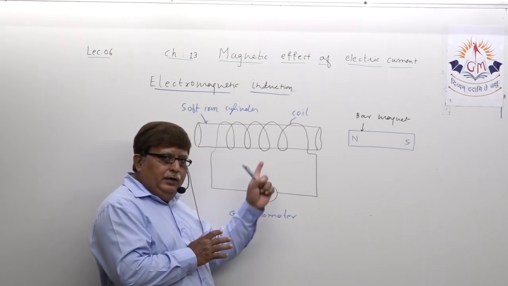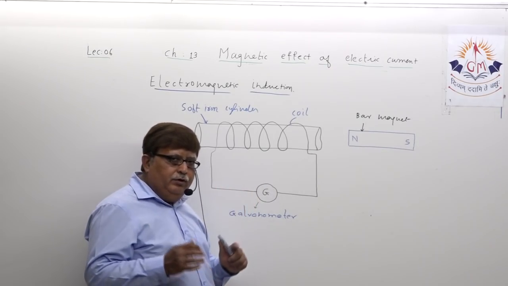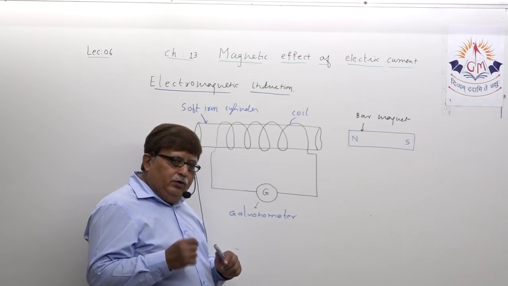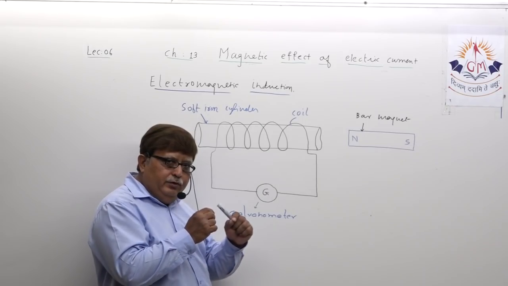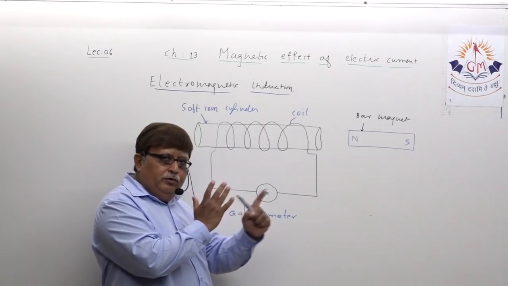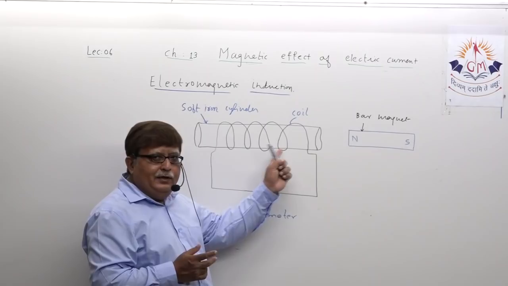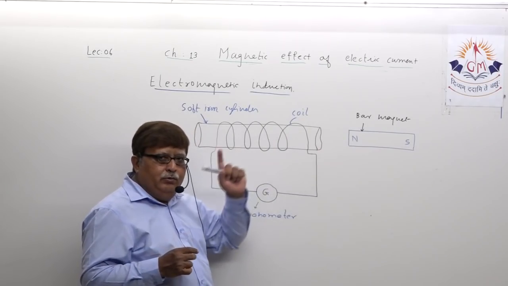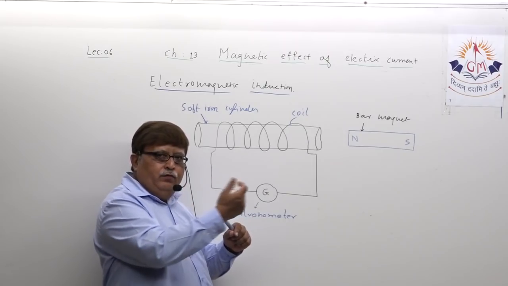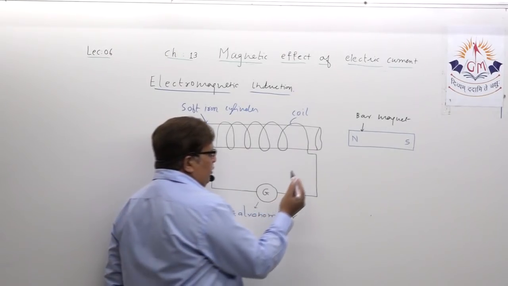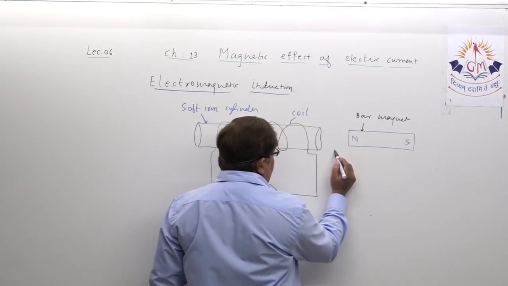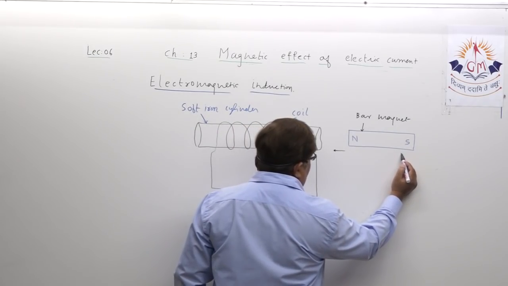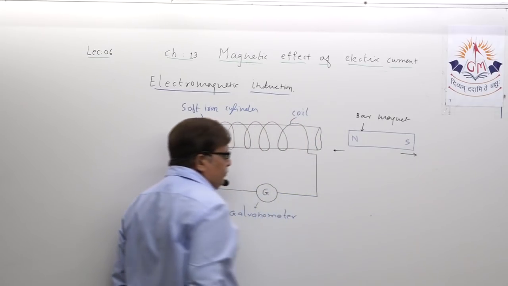Now, dear student, we have a coil of wire, we have a magnet, meaning we have magnetic field and conductor. We want to understand what happens if we do a relative motion of both. Either I keep the coil stationary and move the magnet to and fro, one time towards the coil and one time away from the coil.